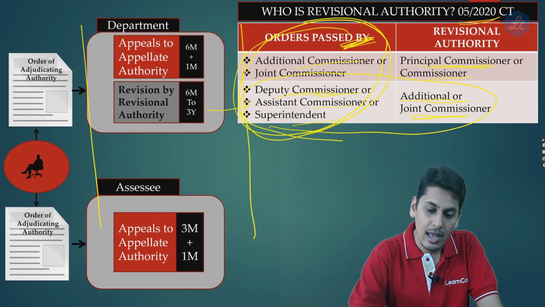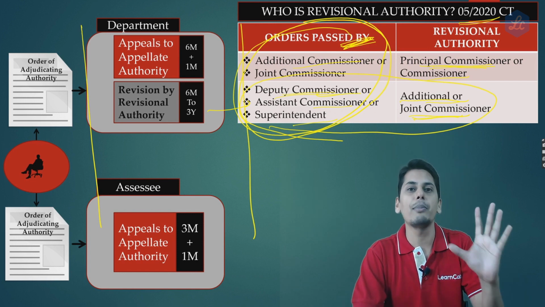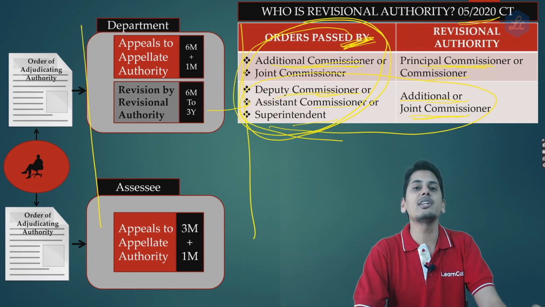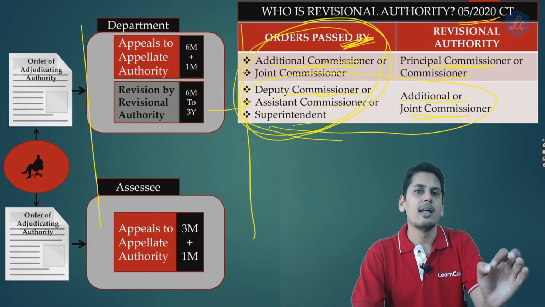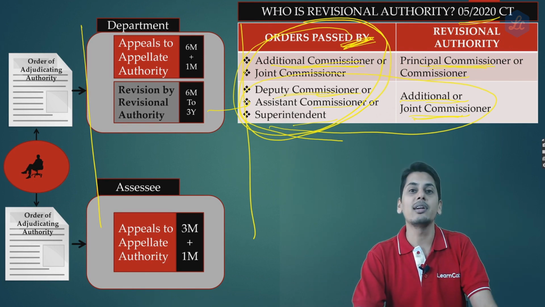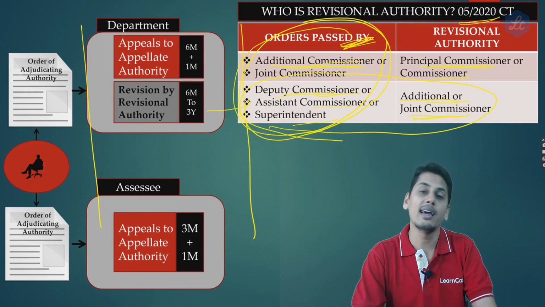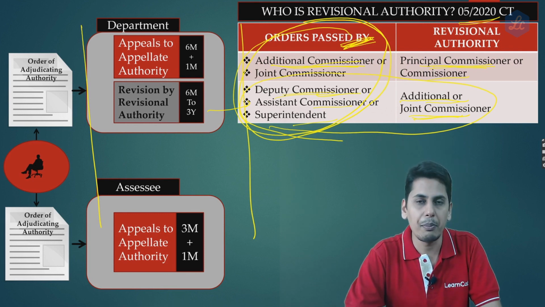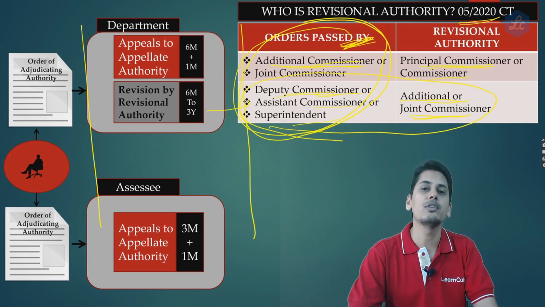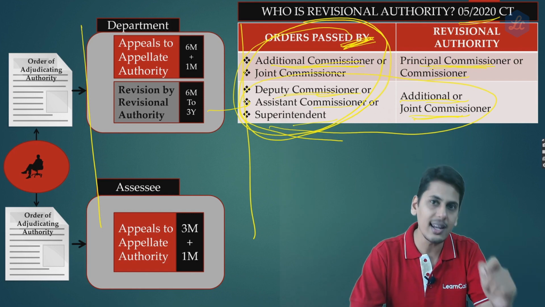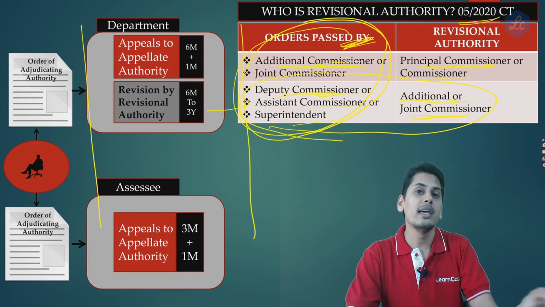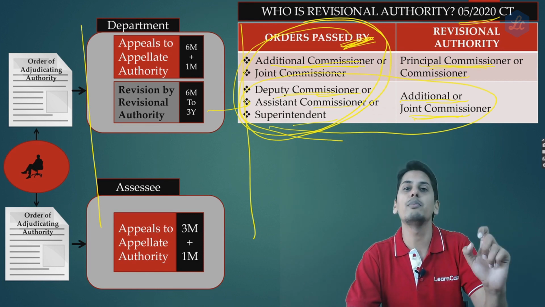wherever the commissioner has picked up an order for revision, that is, wherever the order is passed by additional commissioner or joint commissioner, the commissioner is the revisional authority. Wherever the commissioner as a revisional authority has revised this order, thereafter there is no scope for the department to prefer a further appeal before the appellate tribunal because of the procedure which is set. That is, the commissioner has to take up this order which is revised. If he is agitated, he would instruct his subordinate to prefer an appeal before the appellate tribunal.